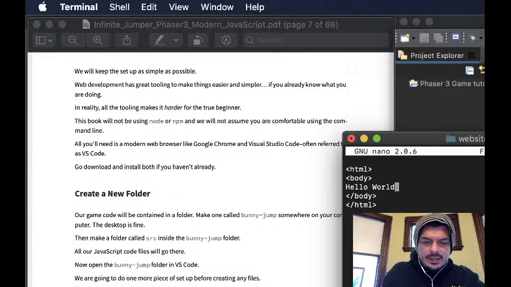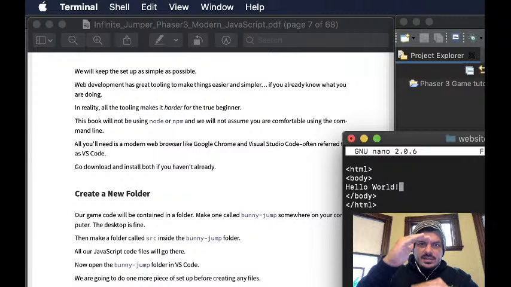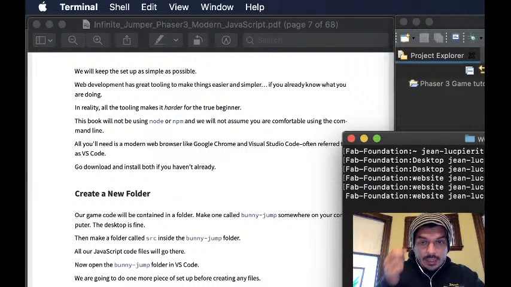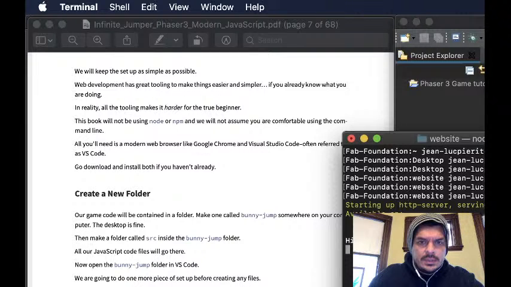But yeah, this is just the basic web page. It has HTML tags, body tags, so open, close, and then saying hello world for some text. So I'm going to go ahead, exit out of that. Yes, right. And I'm going to go ahead and see if HTTP server works.